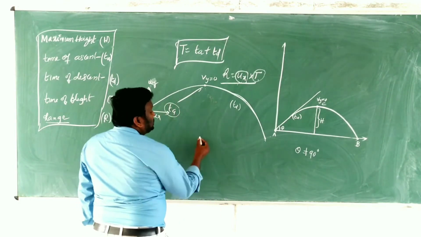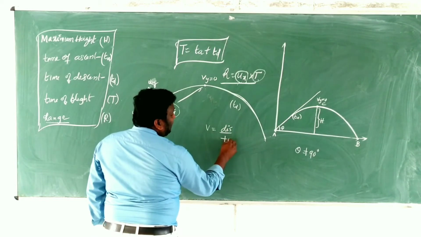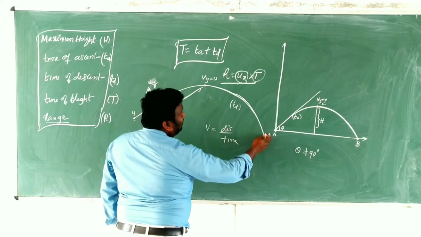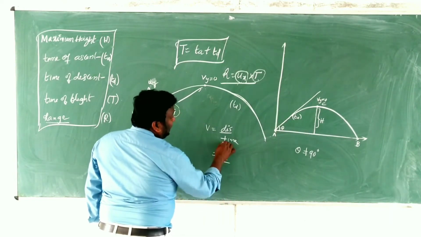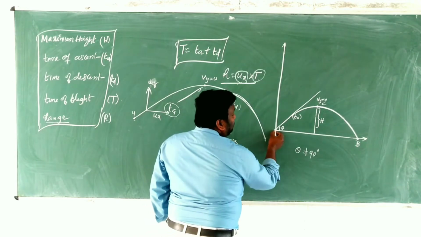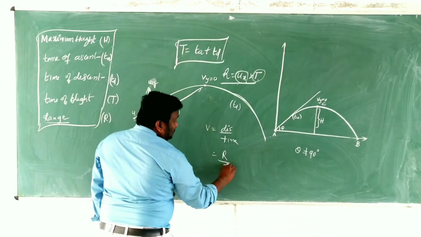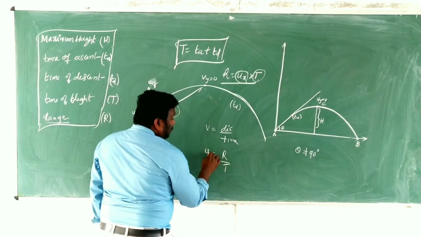Generally what we know, children, velocity is equal to displacement by time. In this case, displacement is the range, the horizontal displacement, that is R, by the time taken from starting point to final point, which is the time of flight. And the velocity in the horizontal direction is Ux.